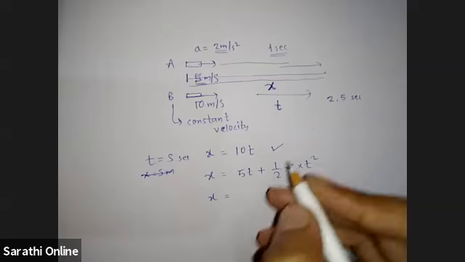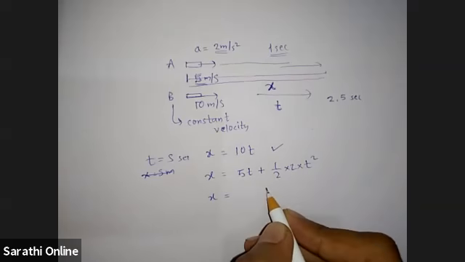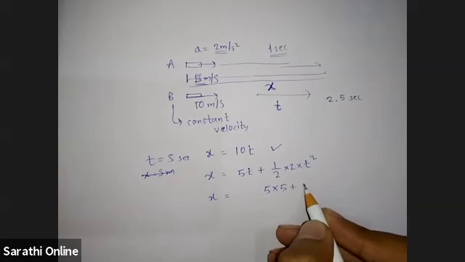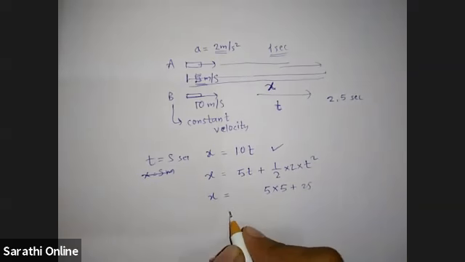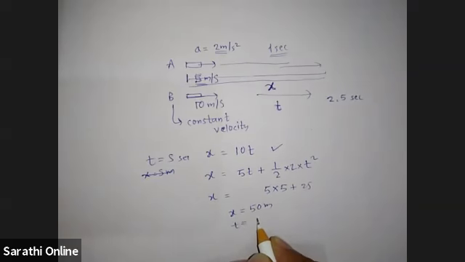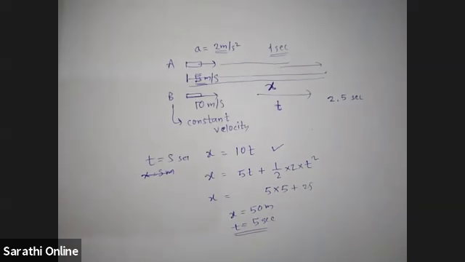Okay, so if we put in this, x is 50 meters and time is 5 seconds. This is correct. So everyone got this answer? Yes, sir. Any doubt in this question? No, sir.